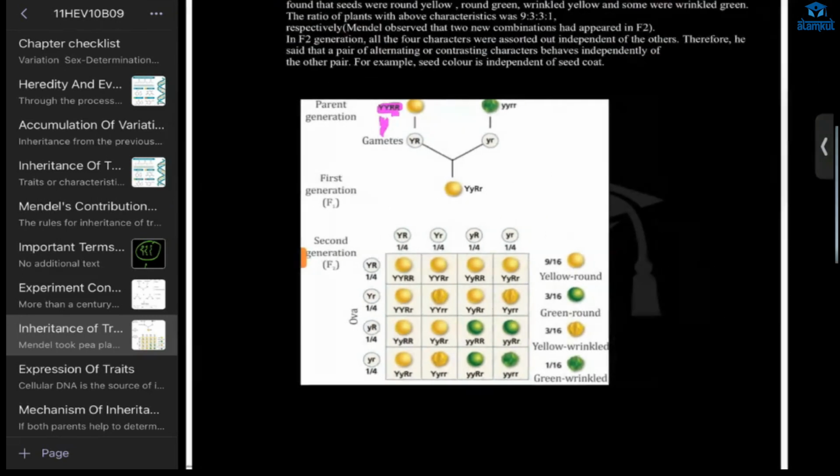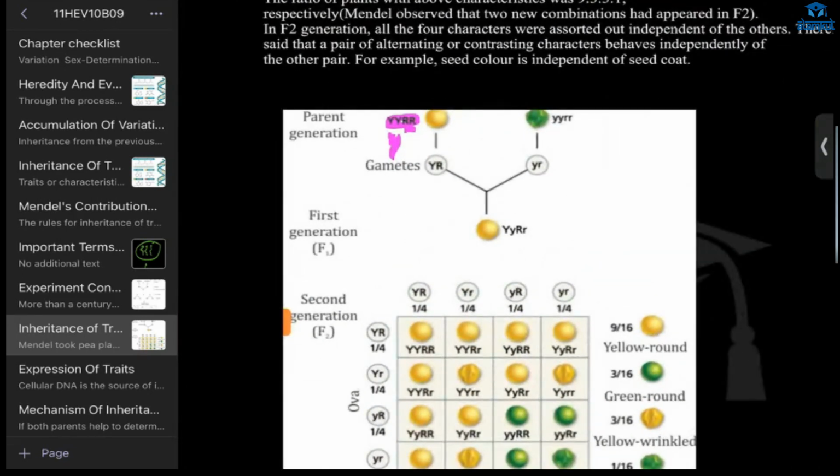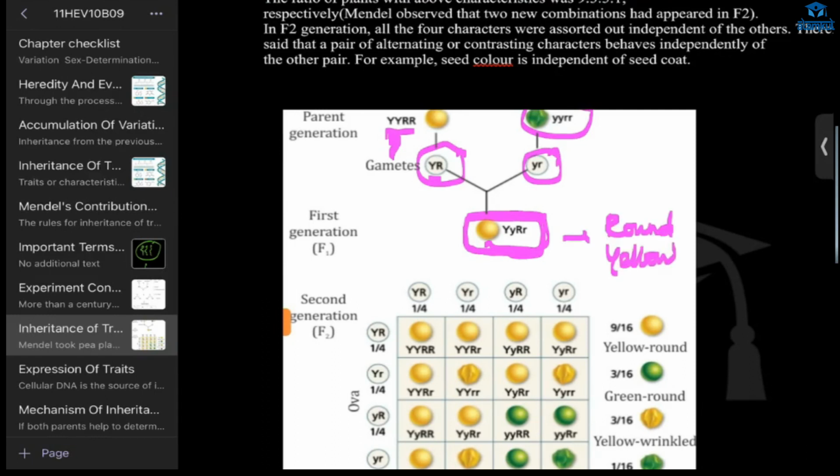Now, what did he do? He took the dominant case and crossed it with the recessive one. What did he get? He got the gametes, right? This and this. After that, from the gametes, the new generation will form, right? What did he get? He got round yellow seeds. Round yellow seeds he got in the first generation.